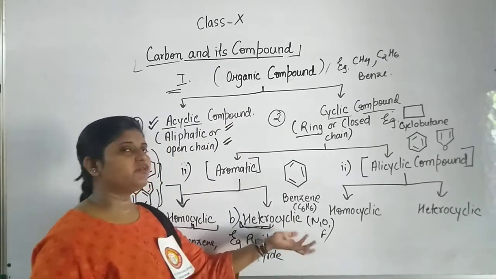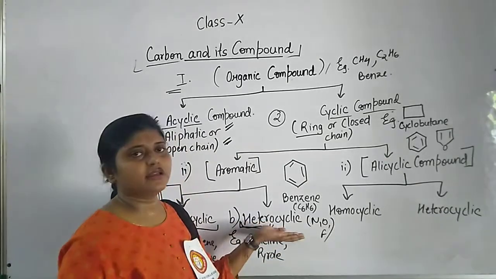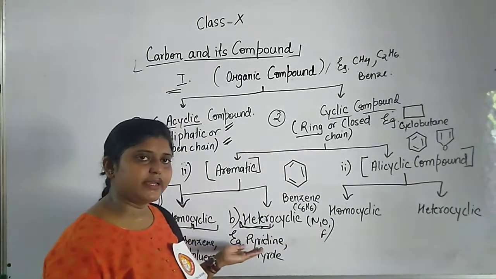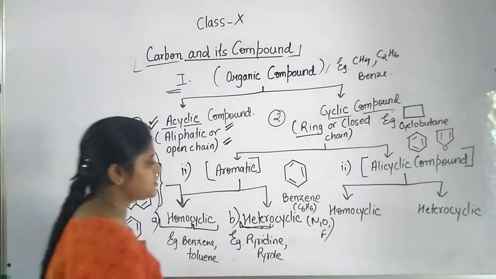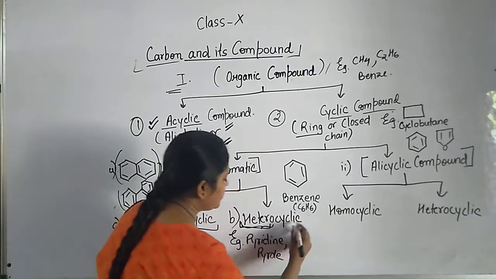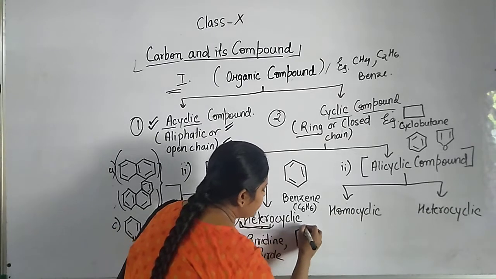So this is called heterocyclic compound. The examples are pyridine and pyrrole. You can see here I am showing the example. Suppose here is a compound.